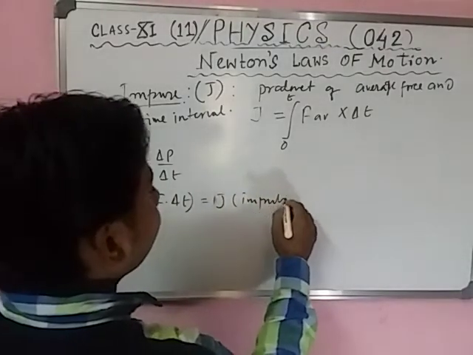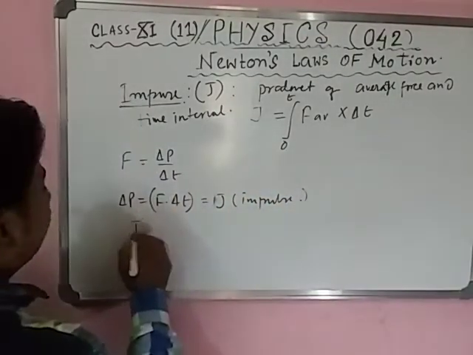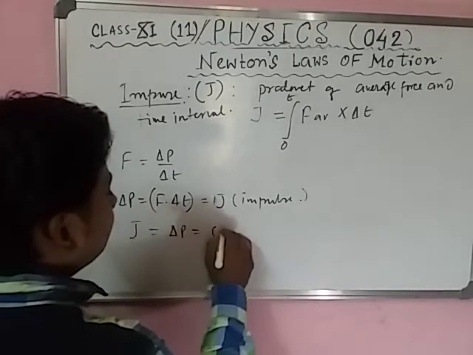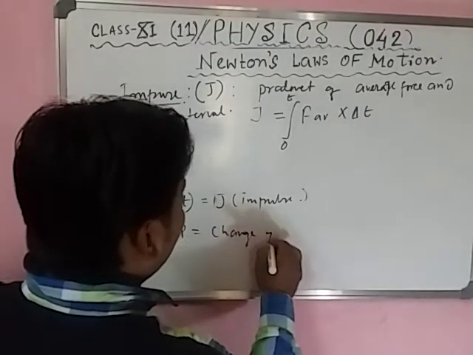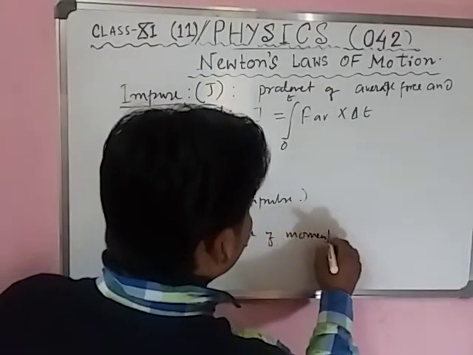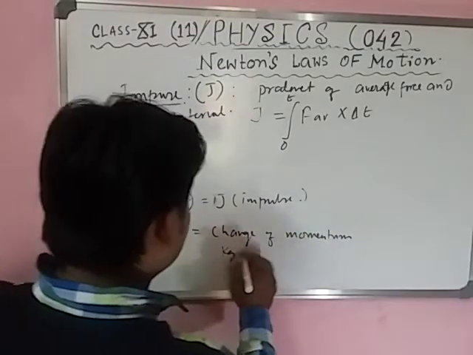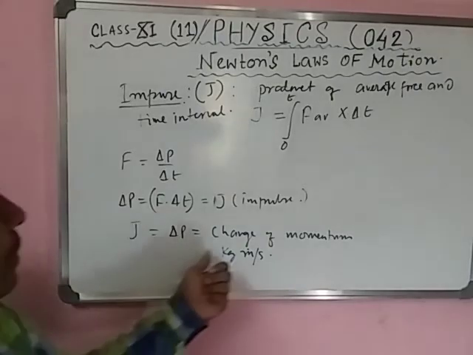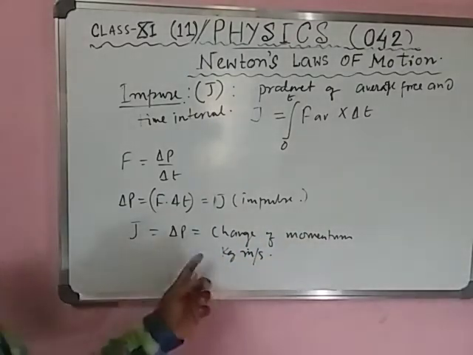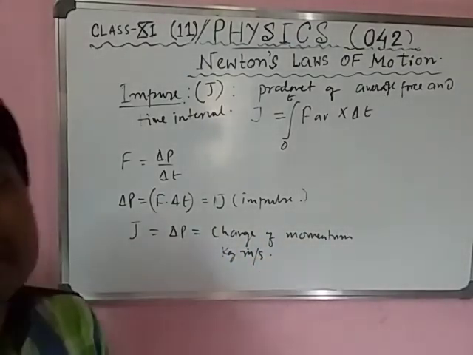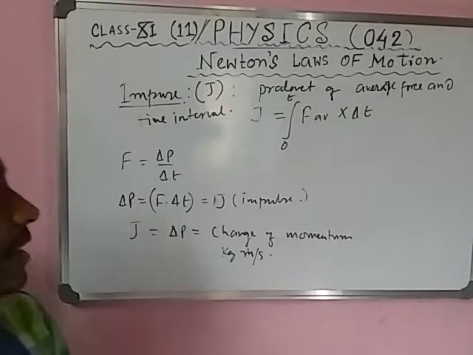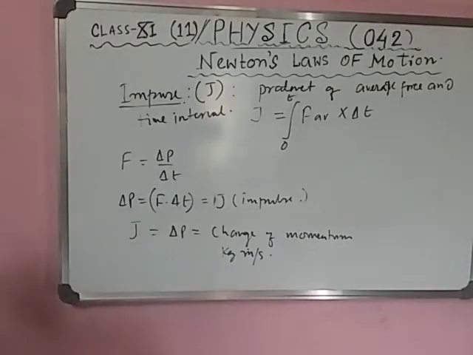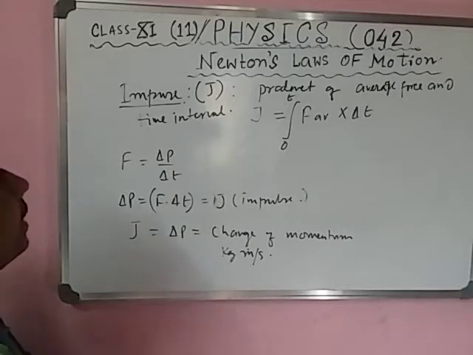So impulse J equals delta P, the change of momentum. Unit is kg meter per second. Impulse means change of momentum, the product of average force and time interval.